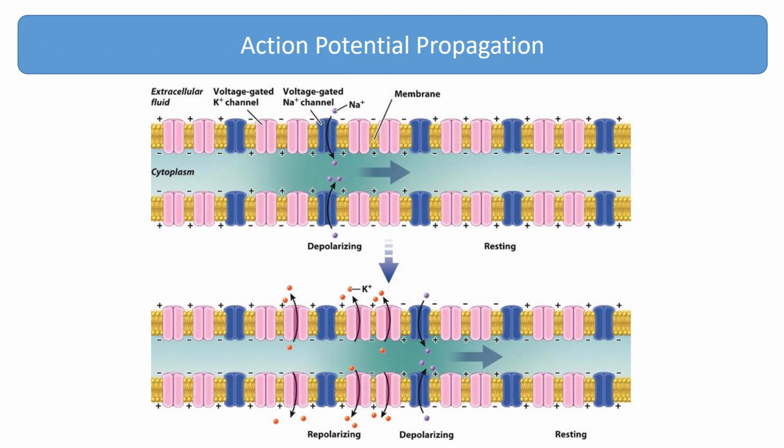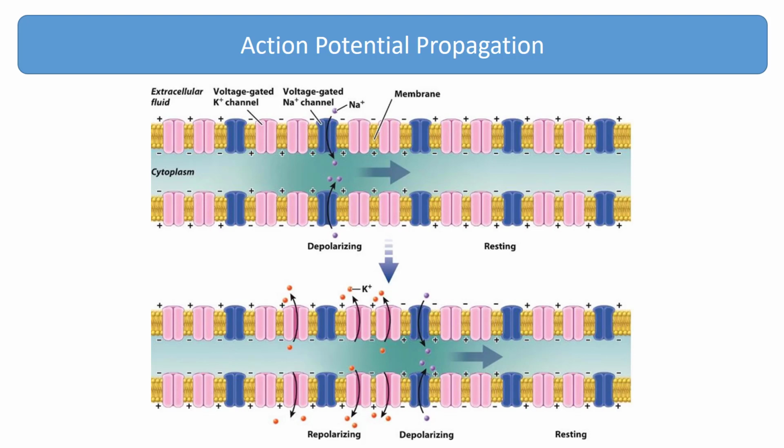Once initiated, an action potential propagates along the axon. The local membrane depolarization initiated at the axon hillock triggers the opening of neighboring voltage-gated sodium channels further along the axon. The inward sodium current depolarizes the membrane above threshold, triggering the opening of nearby voltage-gated sodium channels still further along the axon. The depolarization spreads down the axon in this manner.